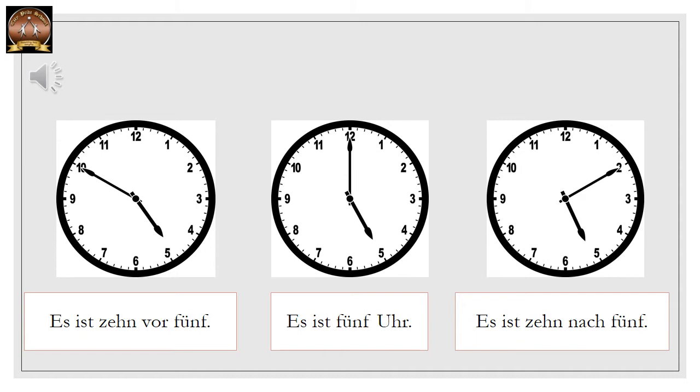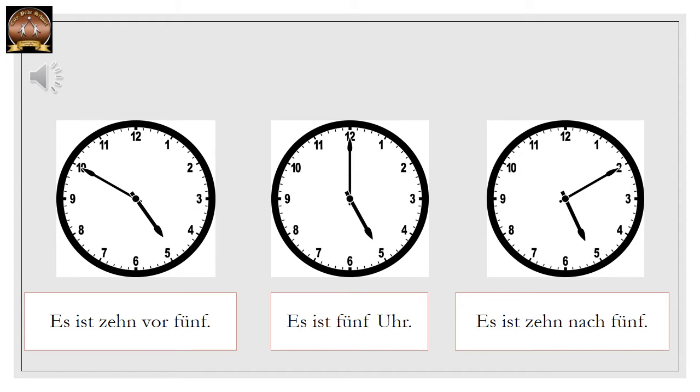Zum Beispiel in der Mitte, es ist 5 Uhr. Links, es ist 10 vor 5. Und rechts, es ist 10 nach 5. Correct? So now, let us go ahead and learn some more rules related to unofficial time.